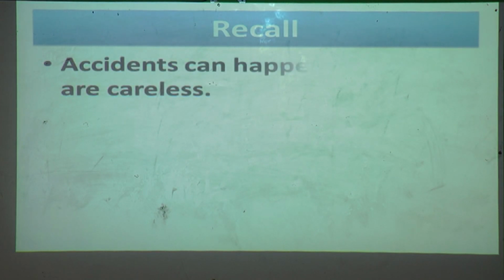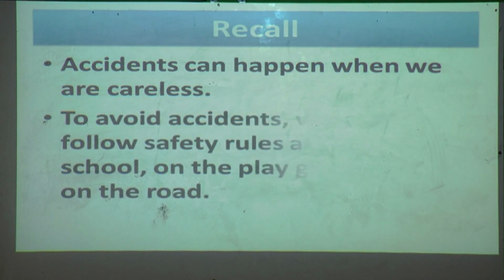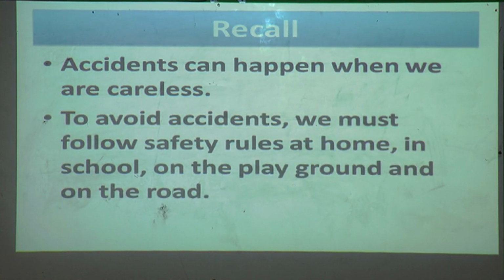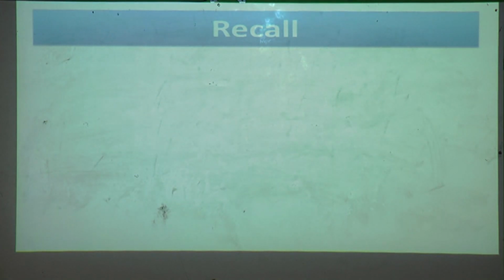Now quickly we recall what we have learned today. Accidents can happen when we are careless. To avoid accidents, we must follow safety rules at home, in school, on the playground and on the road also.